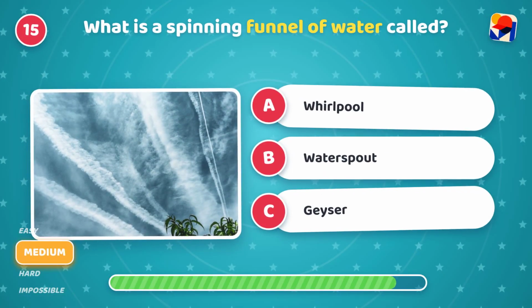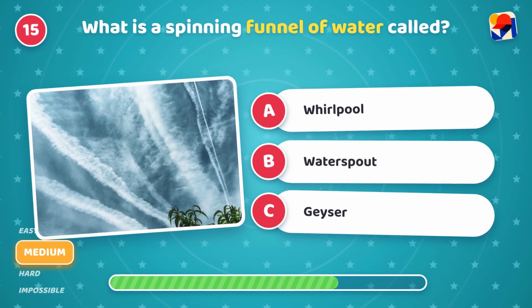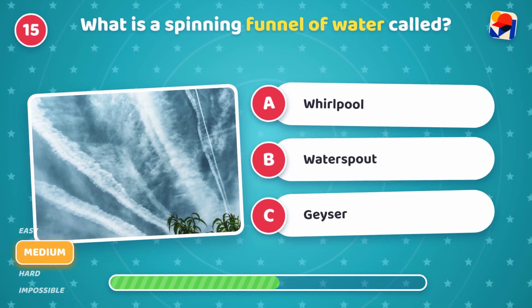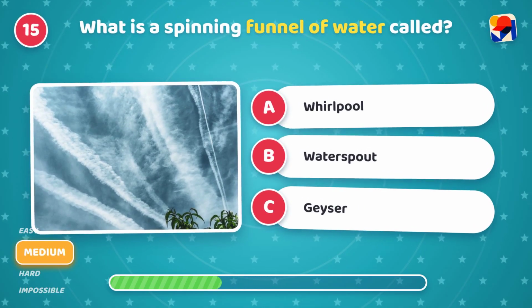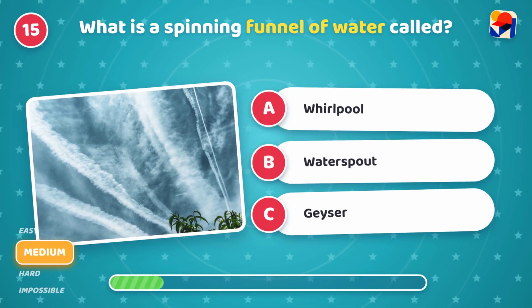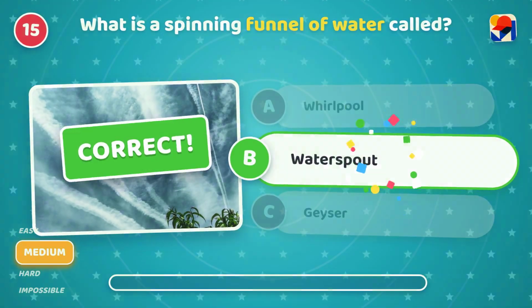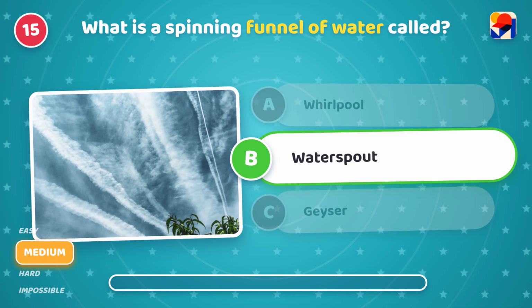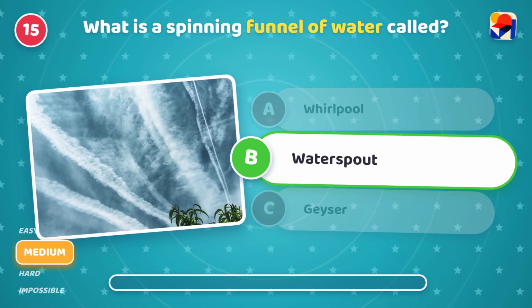What is a spinning funnel of water called? Is it A, whirlpool, B, waterspout, or C, geyser? It's B, waterspout. Neat. It is a tornado over water.